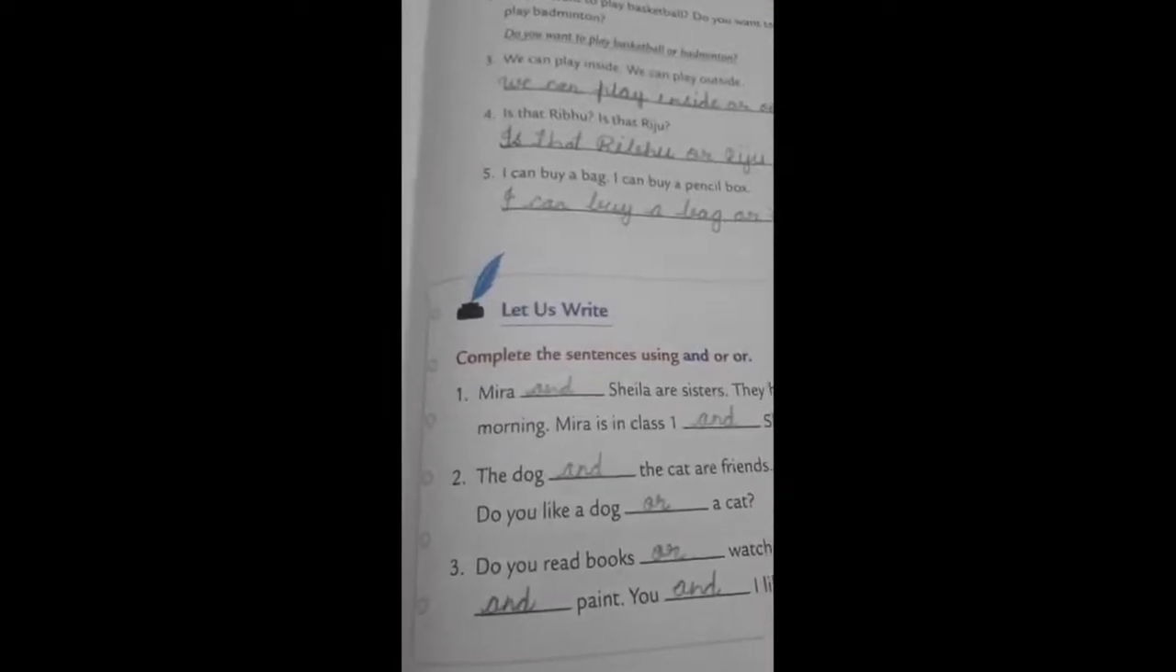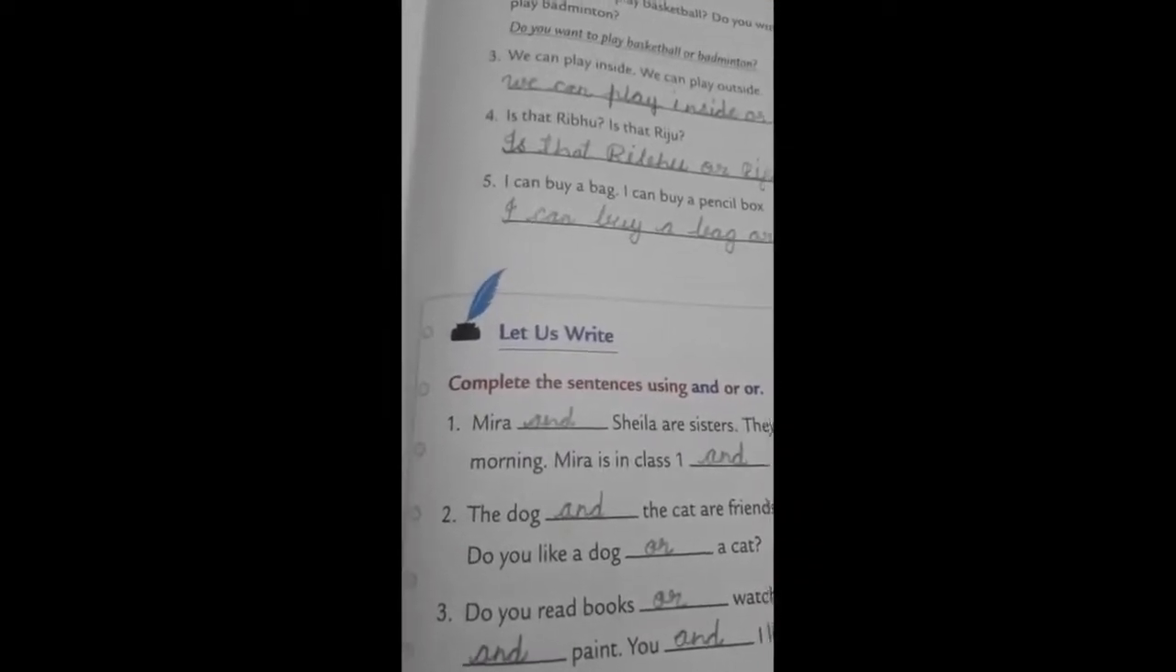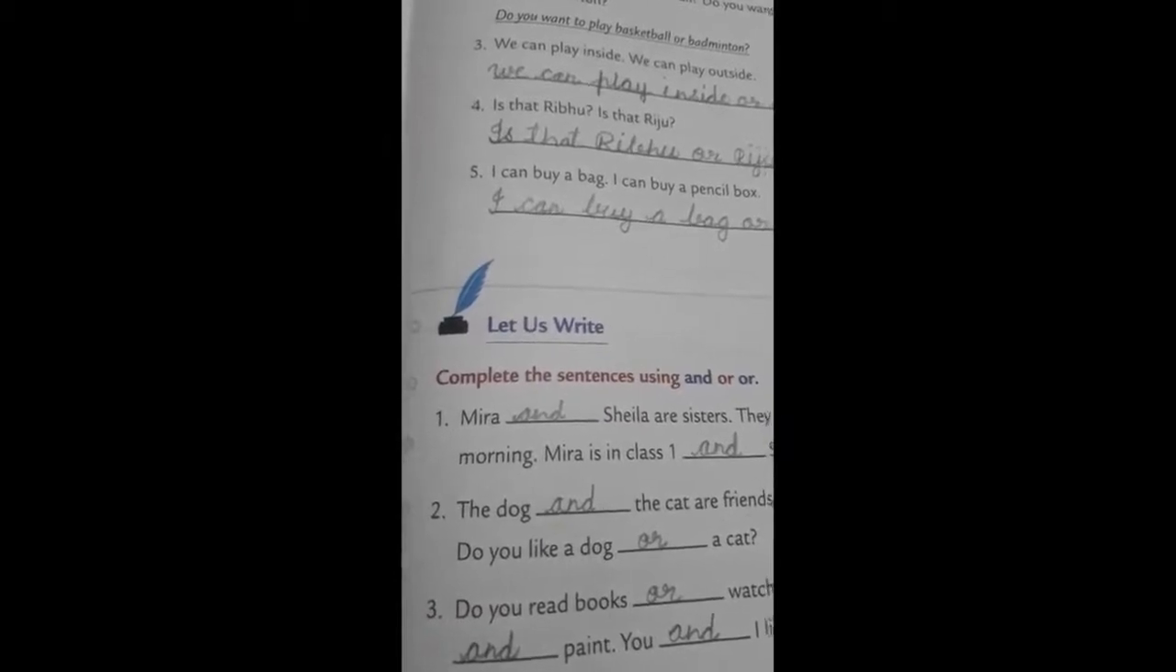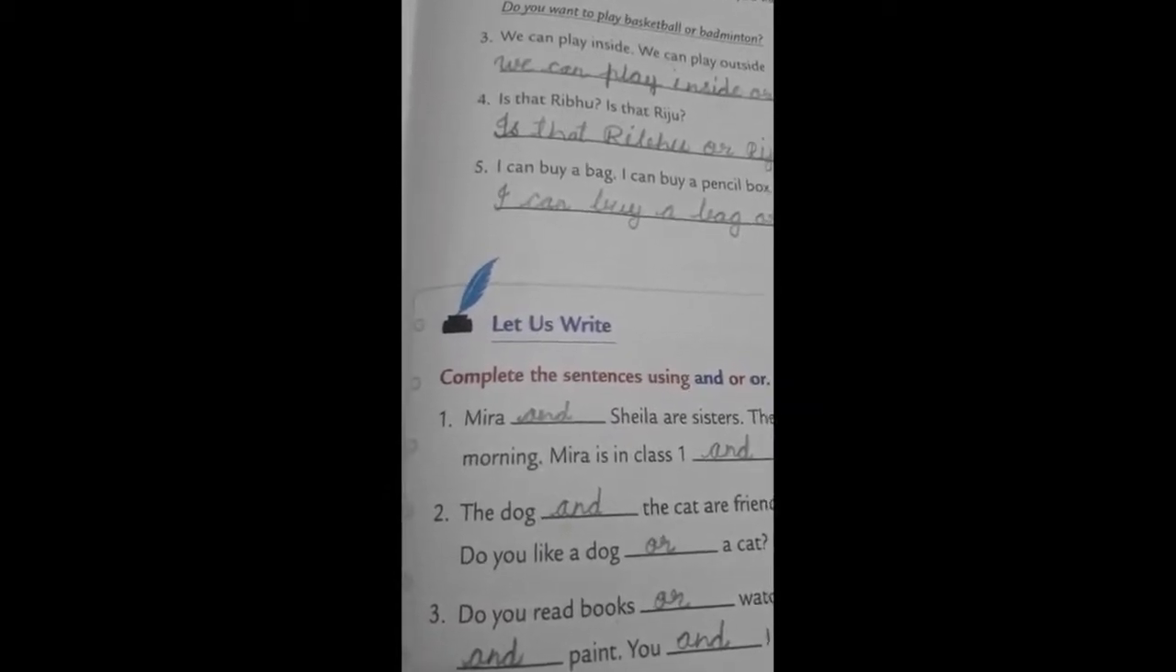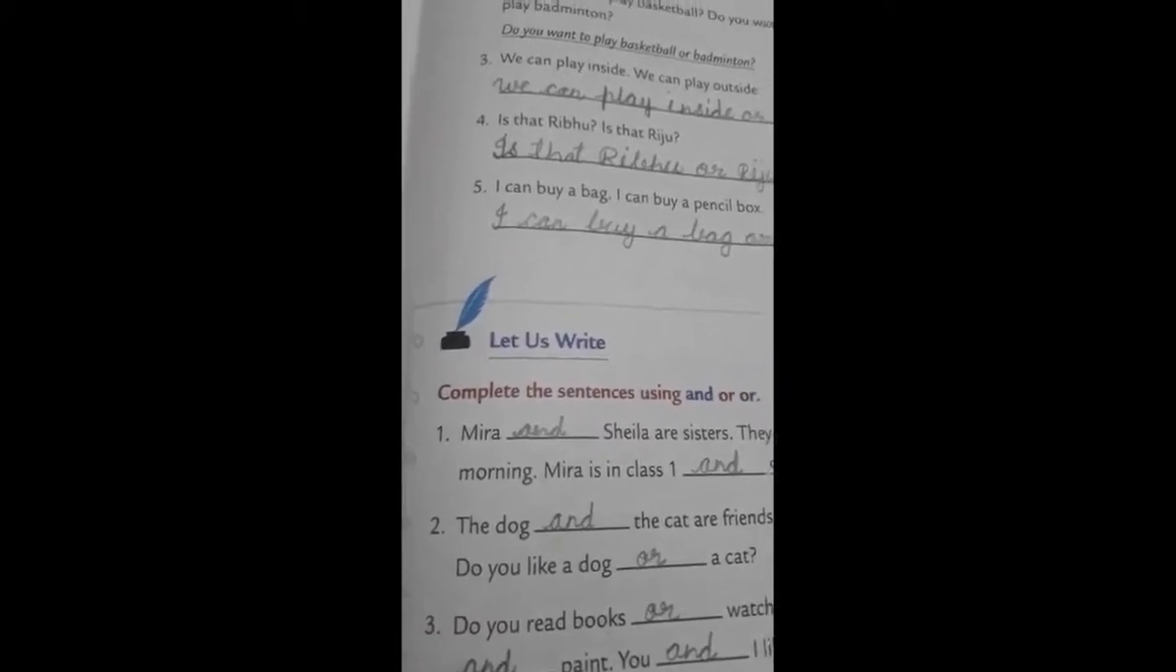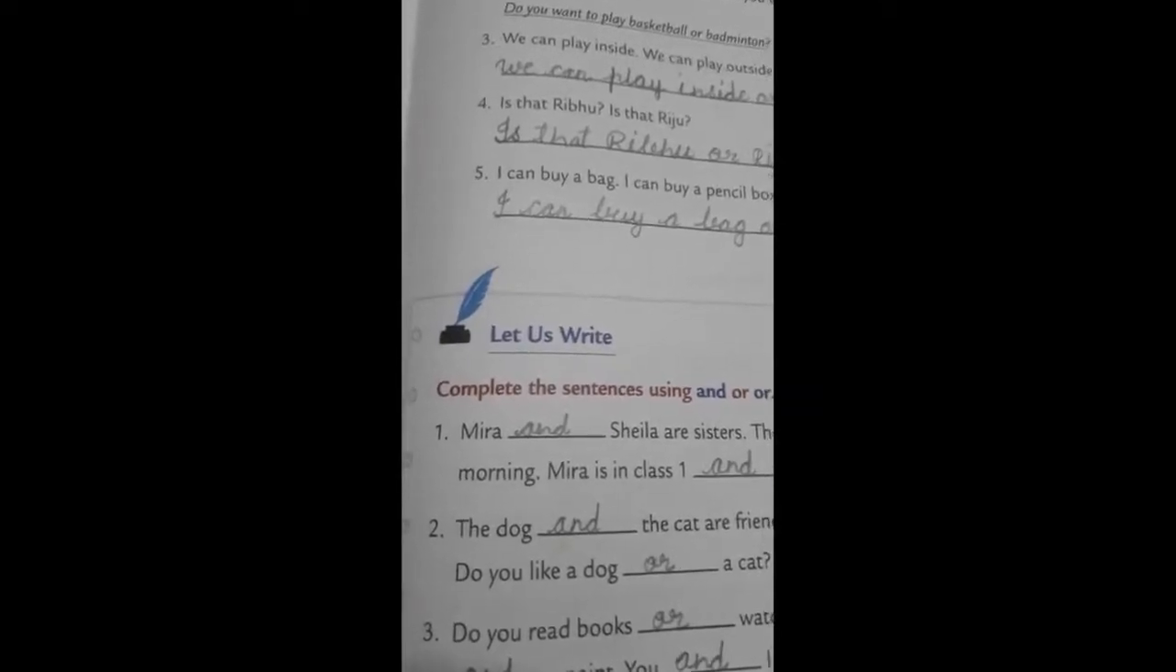Okay, so this we have done, children. You also do this exercise in your textbook and practice it. That's all for today.